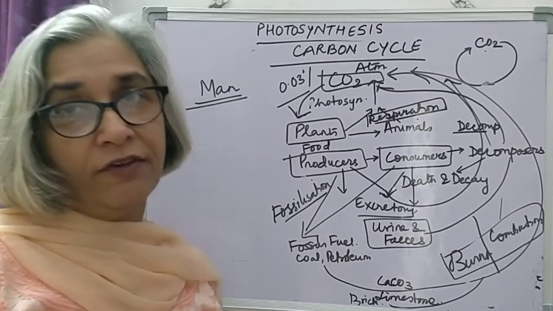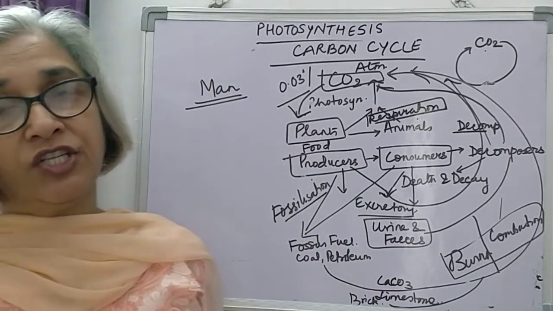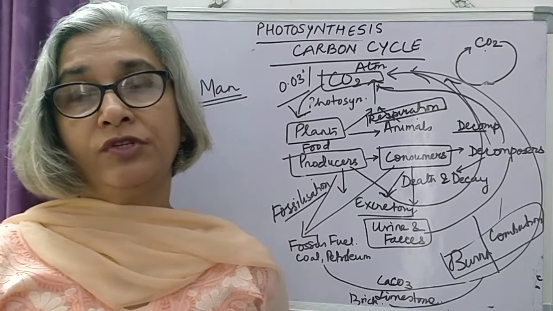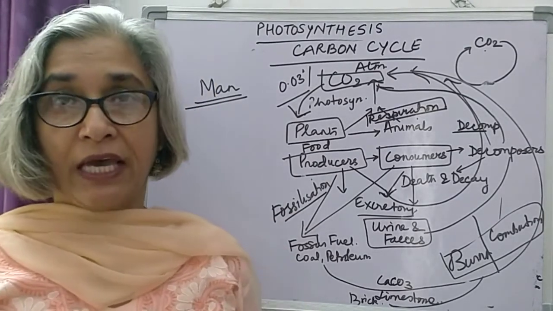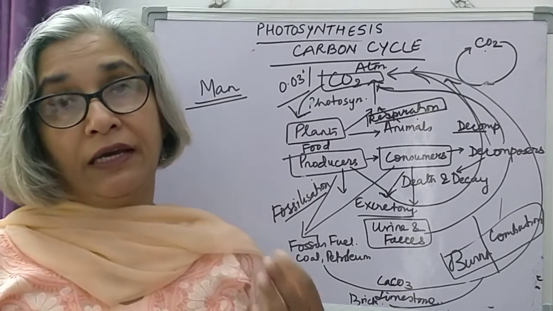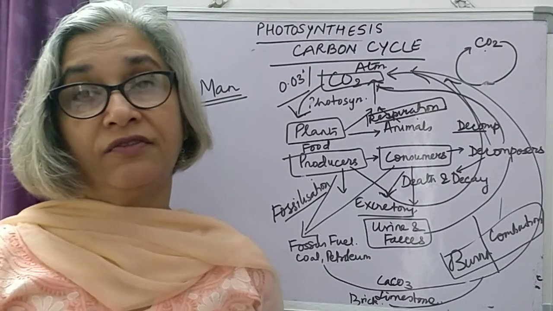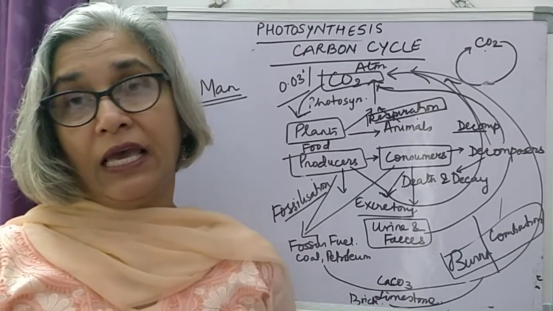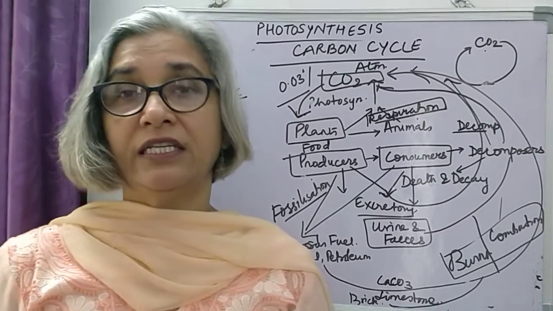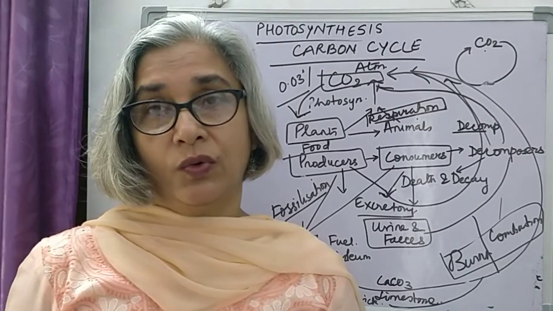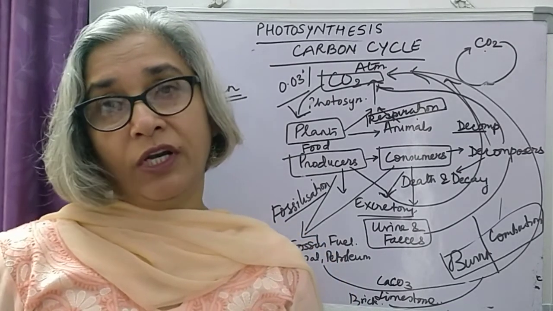With this, we have completed the chapter on photosynthesis. We have discussed the definition, the equation of photosynthesis, the experiments based on photosynthesis, the mechanism of photosynthesis, the adaptations in a leaf that affect photosynthesis, the factors that affect rate of photosynthesis, and today we have even discussed the carbon cycle in detail. So next time we will be starting another chapter. Good luck till then.